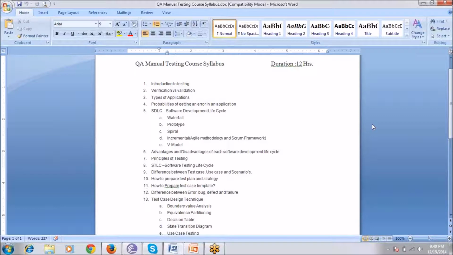This is done by the development team, and in the beginning of the assignment requirement, our QA team and tester team are also involved in the project. They will also understand the requirement, and after understanding it, they do some impact analysis, because that requirement is coming from the client. There may be some mismatch or mistake, some functionality may break somewhere. So that kind of impact analysis goes on, and according to that BRD they will prepare their test plan, test strategies, and after that they will design test cases.